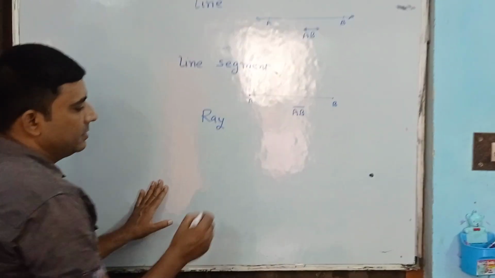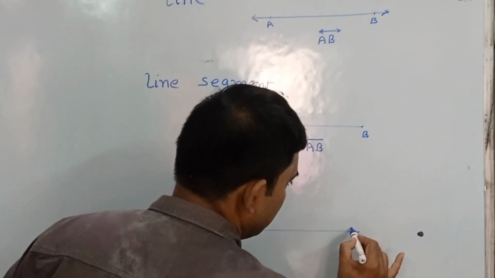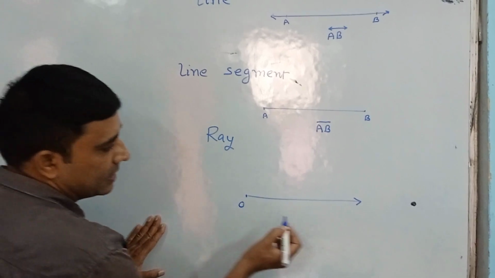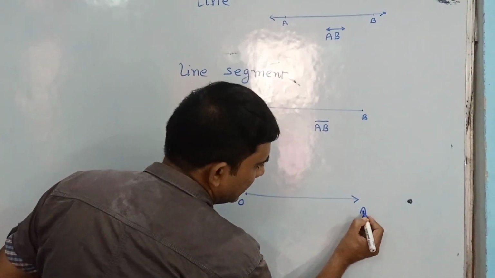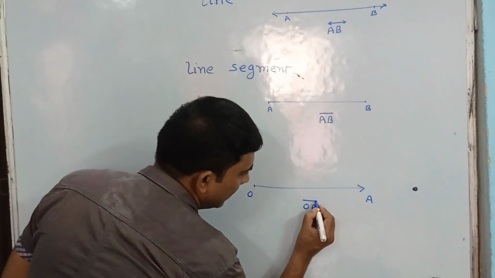Then ray, it is a ray. The starting point is there. Suppose O is the starting point and there is no end point. OA is a ray and it is represented by OA.